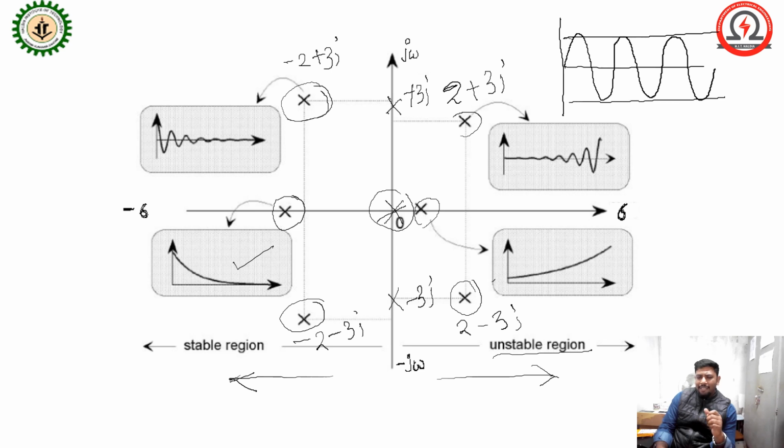This is an oscillating type of system. You can say this is C(t) and this is t. So at that time your system response will be of this nature: an oscillating type of signal, and the magnitude will be fixed. This is the positive and this is the negative. The magnitude is fixed and it is oscillating type. It does not tend to 0 or to infinity. Okay.